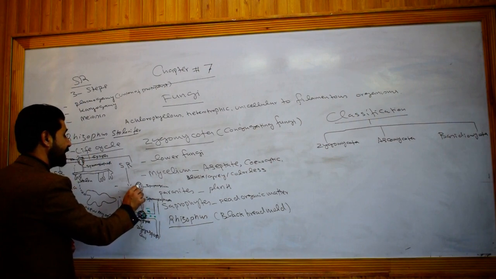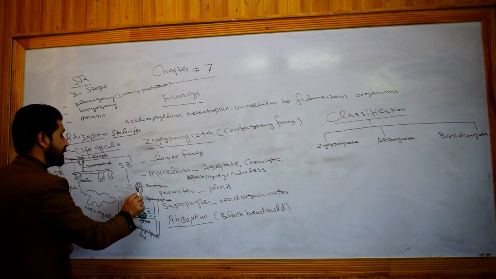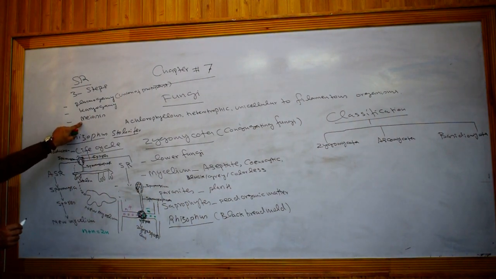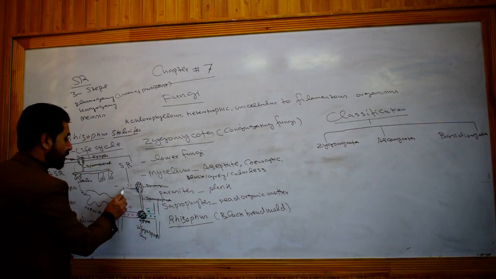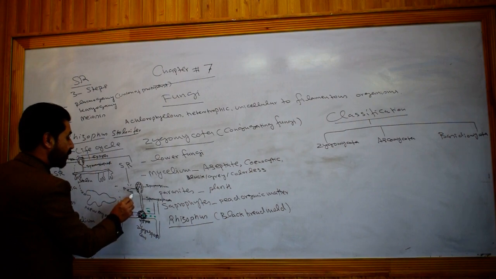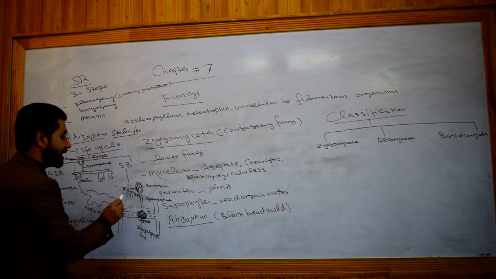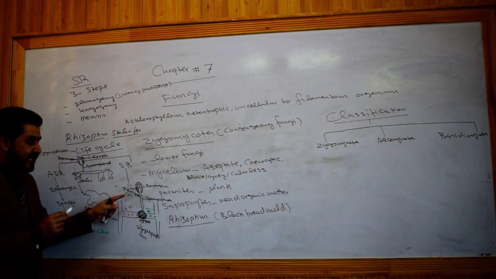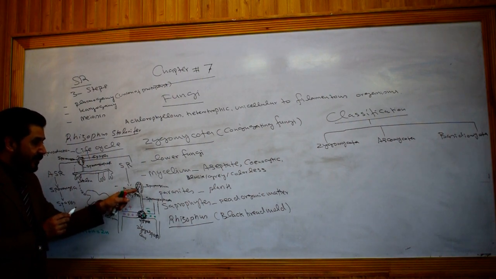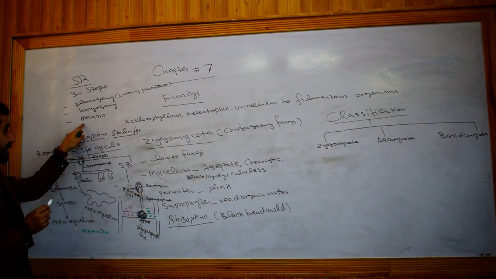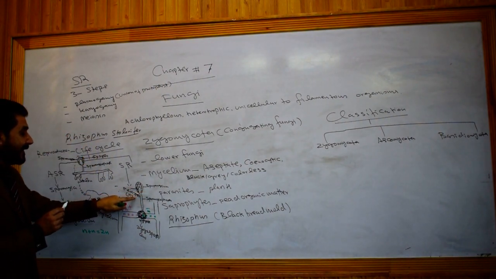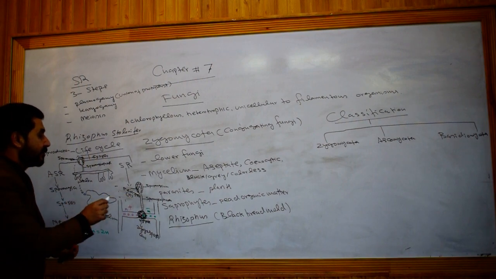Initially these spores are diploid spores, but soon meiosis occurs, because meiosis is the third step of sexual reproduction in fungi. So what will happen? Meiosis will occur, and these spores will be called meiospores. Meiospores means haploid spores, because they are produced as a result of meiosis. Before meiosis they are diploid spores, but after meiosis, the reduction division, these spores become haploid in nature. So that is why they are called meiospores.